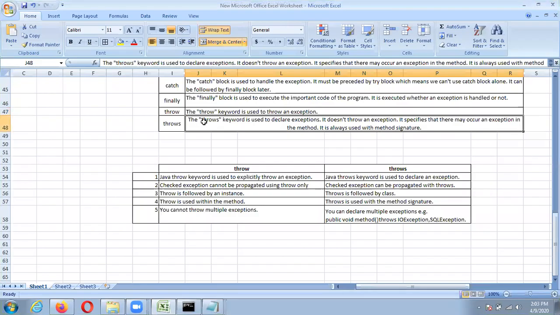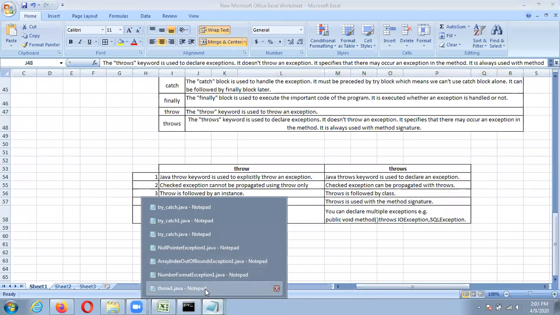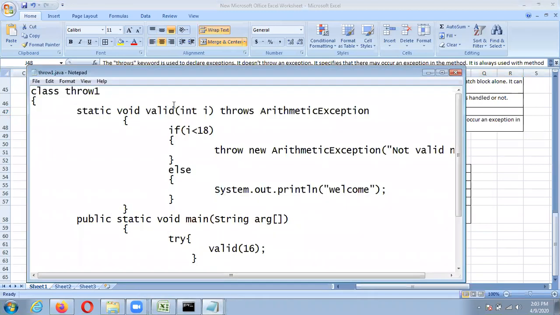So now we'll see the throws keyword. In this code, it is a valid method. There may be chances that the value of I is less than 18, then it may throw an exception. So we can write throws ArithmeticException. This throws keyword can be used after any method. It may also throw a number of exceptions.